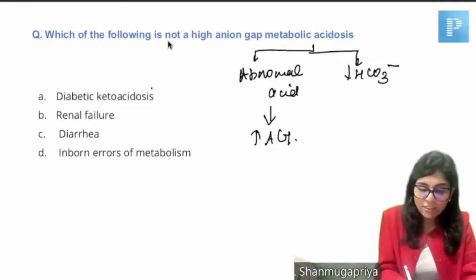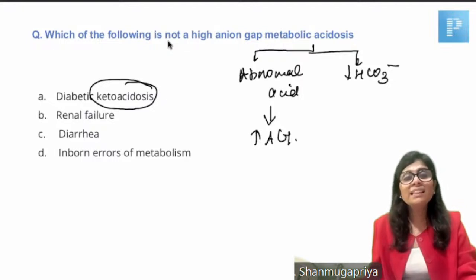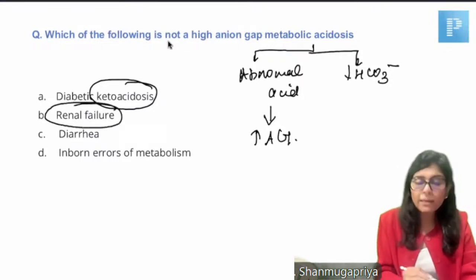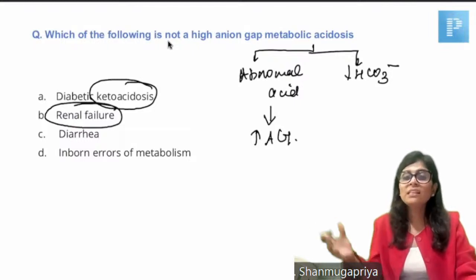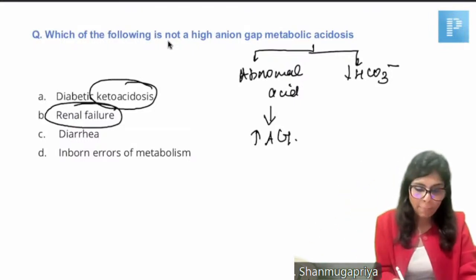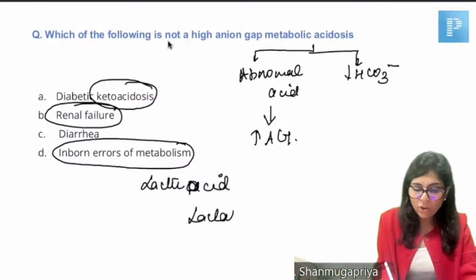Because in all other conditions, in ketoacidosis, keto acids accumulate, that will increase anion gap. In renal failure, all metabolic acids accumulate. All these increases in metabolic acids will increase anion gap. And inborn errors of metabolism are associated with lactic acidosis. Lactic acid becomes lactate anion, and that increases anion gap.